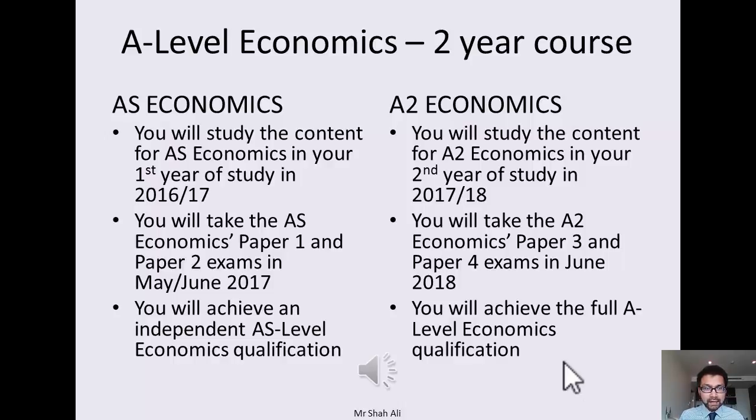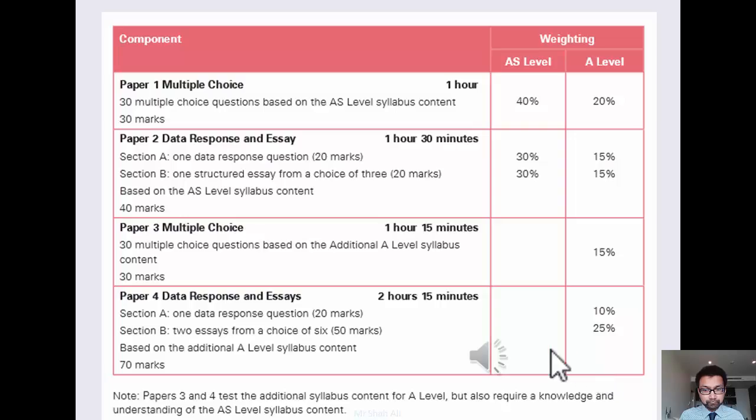We'll be doing the AS course this year. So as you can see, there will be 2 examinations for the AS year. It is weighted, paper 1 is weighted at 40% of the total qualification, while paper 2 will be 60%.